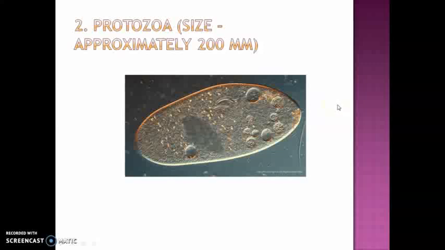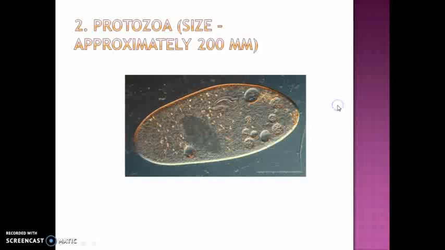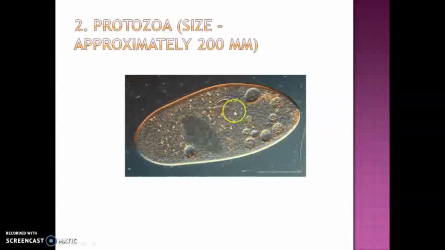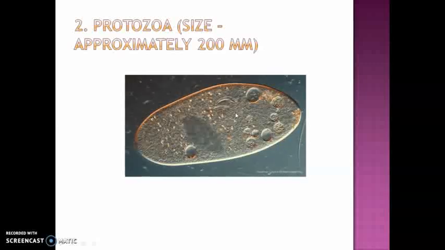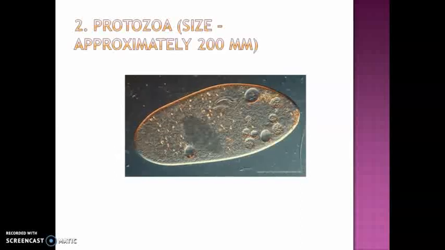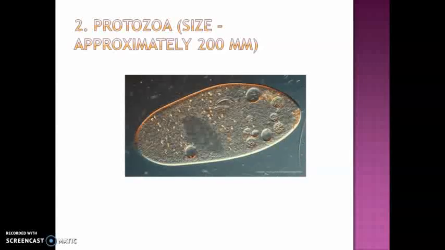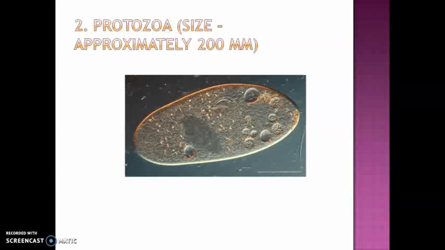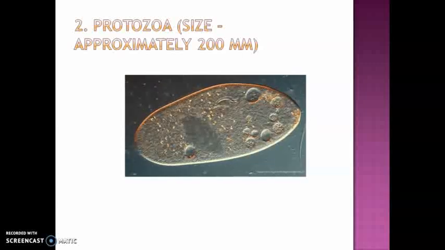This is protozoa. The size is approximately 200 micrometer. So small in size. Now children, you can see this protozoa. Now this protozoa is not actually how it looks. I mean, these are very small. You cannot see it with a normal eye. So you have to see it under microscope. So this is the picture of protozoa that is taken from microscope. Okay, so in actual life, if you go to see protozoas, you will not see such big protozoas moving everywhere. This is a picture that is taken from microscope.